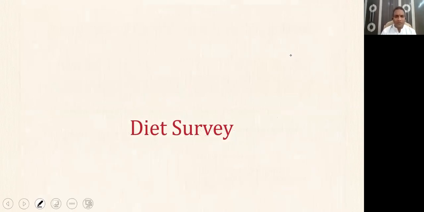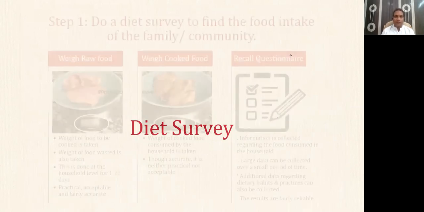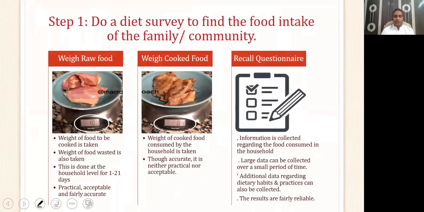Diet survey is the second most important method to assess the nutritional status after anthropometry. What do we do in a diet survey? Step one, we do a survey to find the food intake of the family or the community. I'll tell you about the remaining steps, but let's come to step one, how to find the food intake of the family or community.